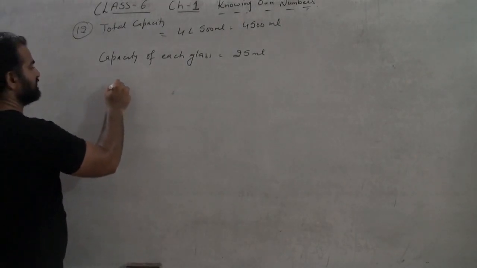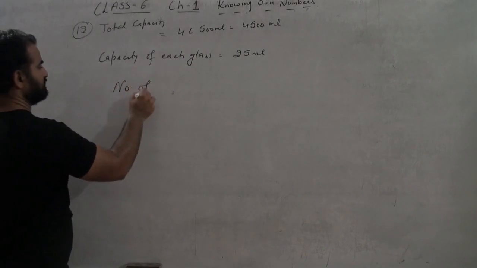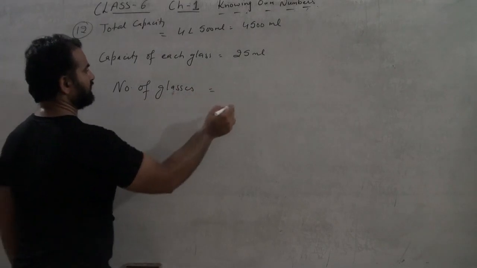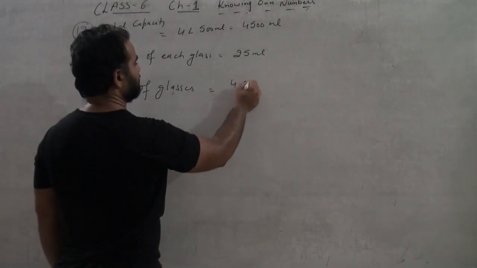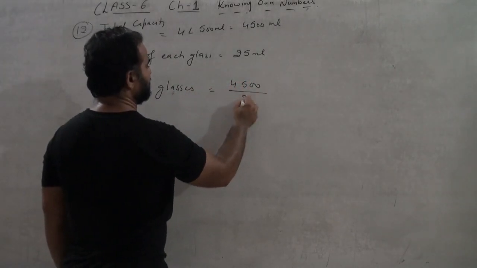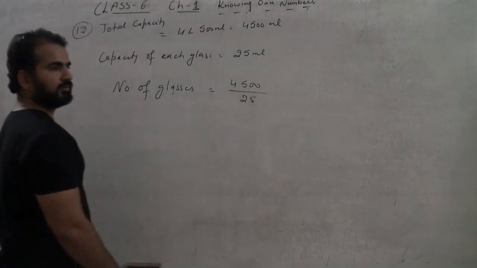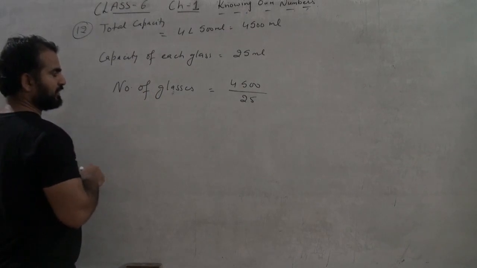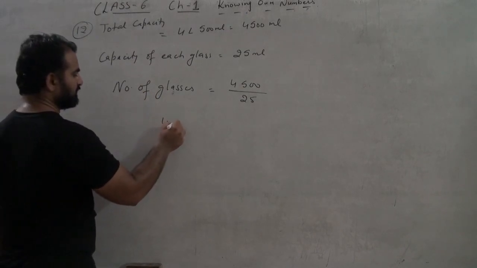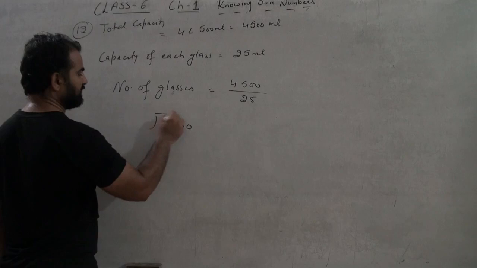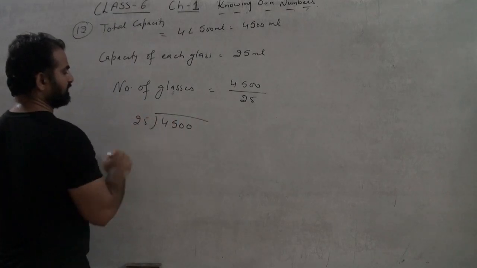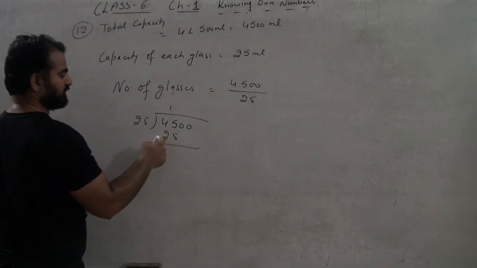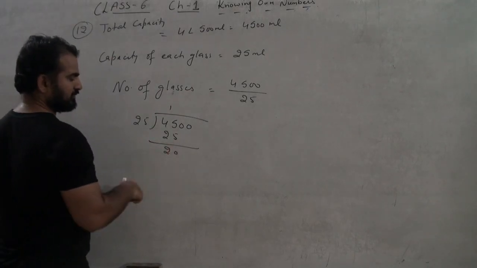So number of glasses equals 4500 divided by 25. Okay, so we have to divide 4500 by 25. 25 ones are 25. 45 minus 25 is 20.